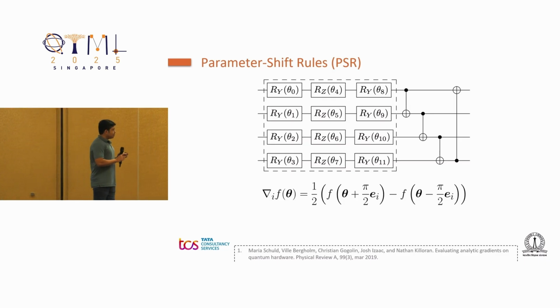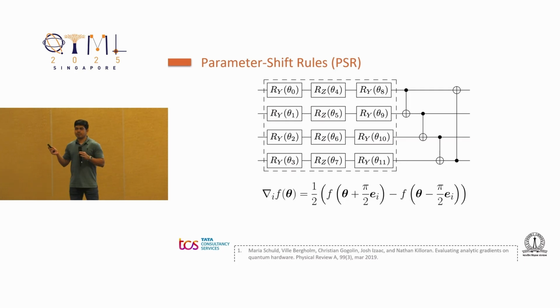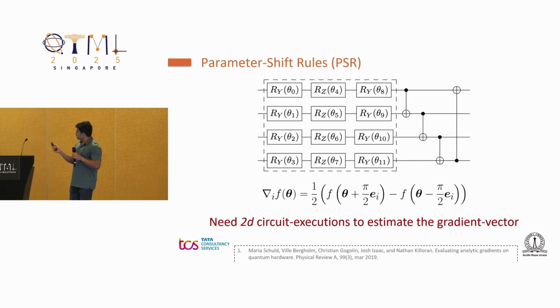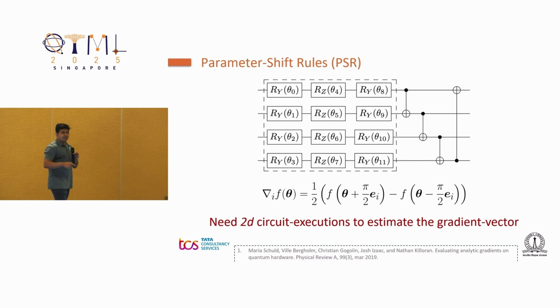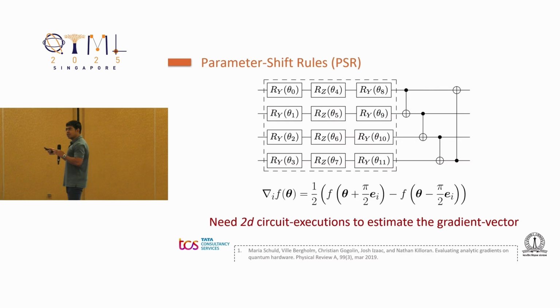And one final thing before we move on to the algorithms is, we are all familiar with the parameter shift rules, which can be used to compute the gradients and the derivatives with respect to the parameters in a quantum circuit. But one problem with the parameter shift rules is, if we want to estimate the entire gradient vector, then we need to run 2d circuit executions to do that. And although this might seem innocuous because it's only linear in the number of parameters, this has pretty big implications in the number of circuit executions we need with gradient-based algorithms.